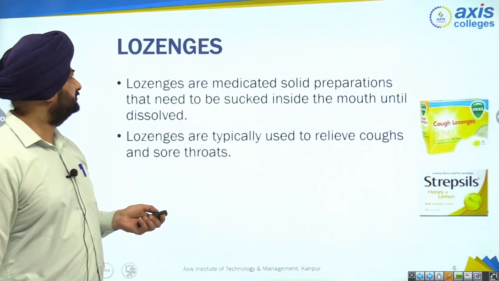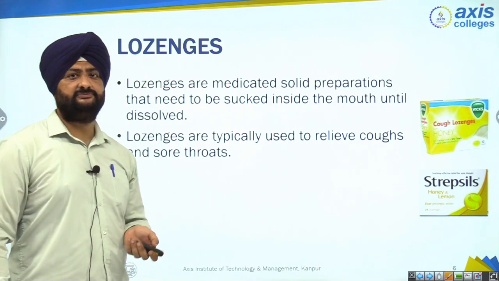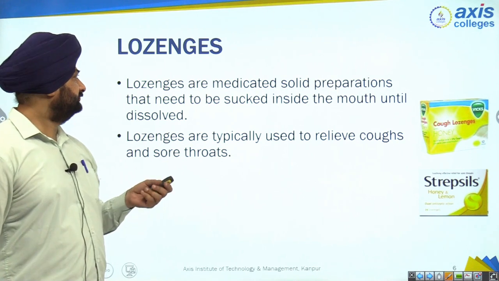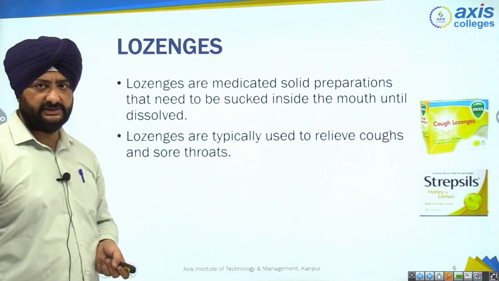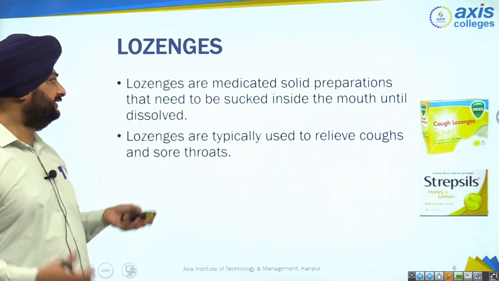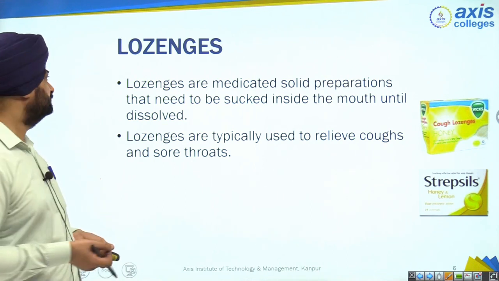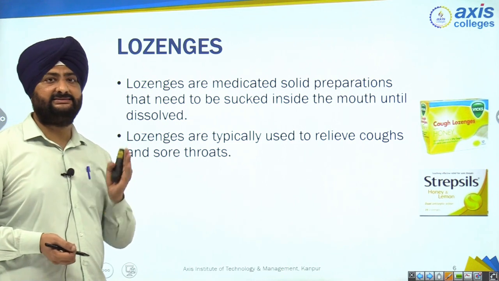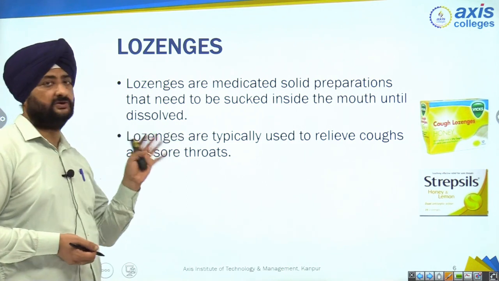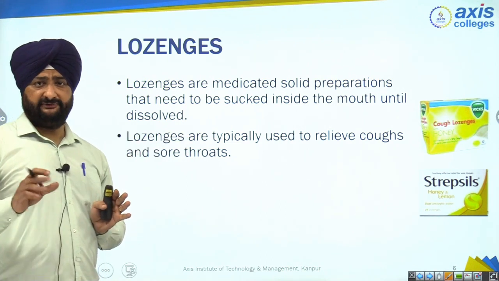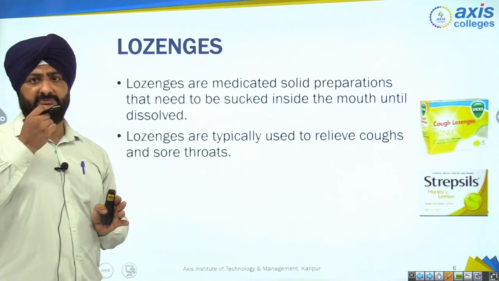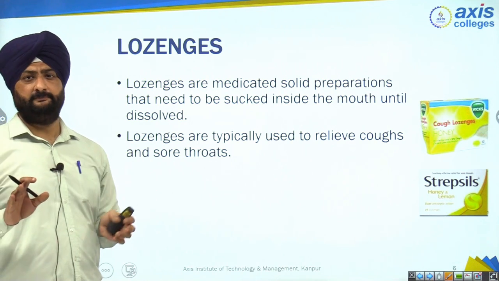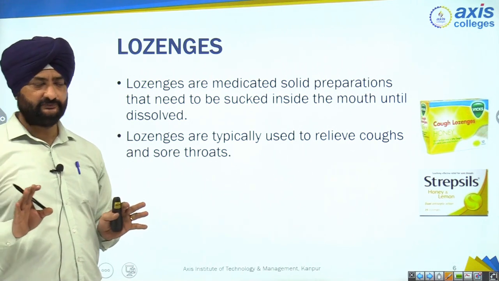So the other names of lozenges are troches and pastilles. Why are they different from oral tablets? Lozenges are medicated solid preparations that need to be sucked inside the mouth until dissolved. With an oral tablet, we just take it in the mouth, take one or two sips of water and swallow it. This is an oral tablet.